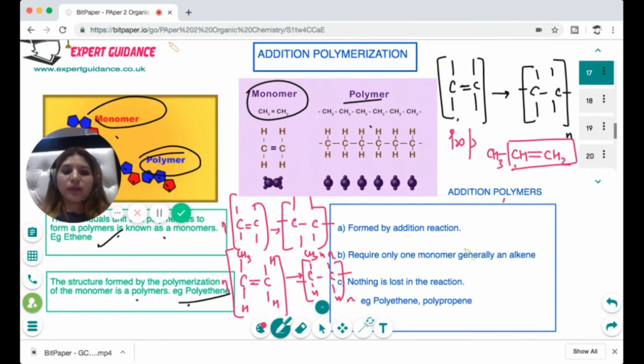So addition polymers are formed by addition reaction. They require only one monomer, generally an alkene. Nothing is lost in the reaction, for example polyethene and polypropene.